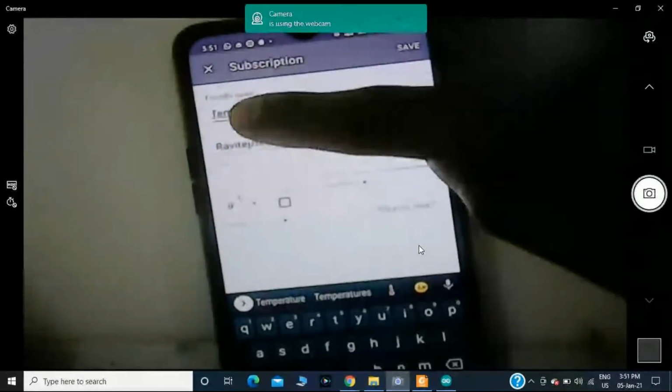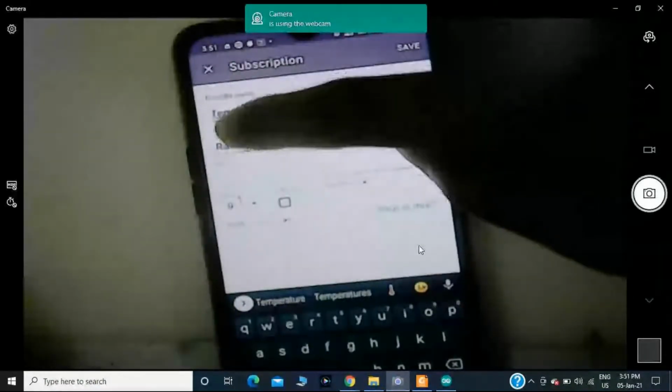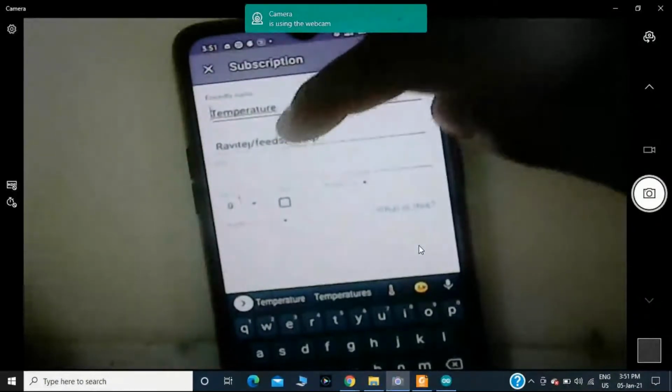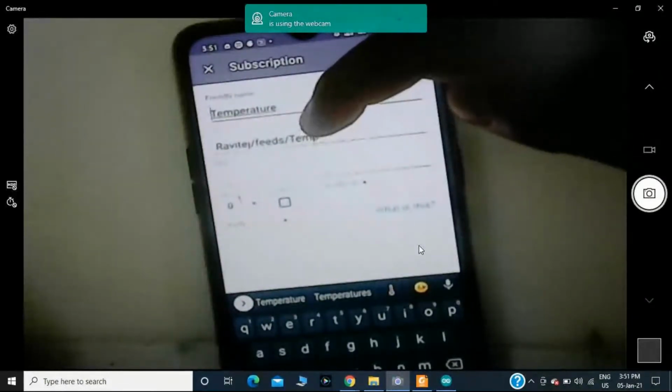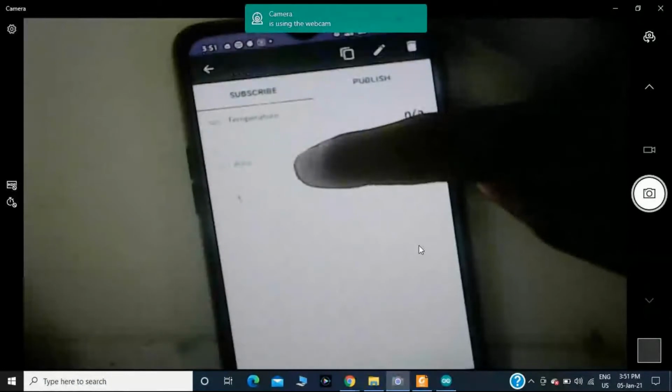In the topic, you have to be very much careful. First, you should mention the username. Second, you will have feeds, and then the feed name you have provided. In this case, I have taken the feed name as temp. Then you should save it. Same thing with respect to the second one. I am measuring the humidity value.